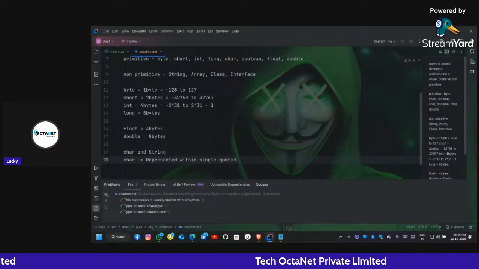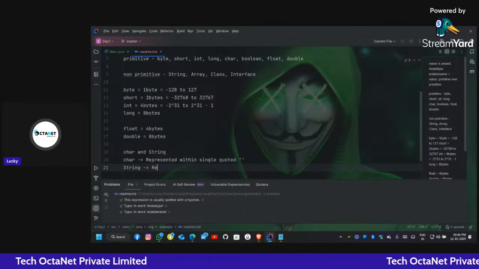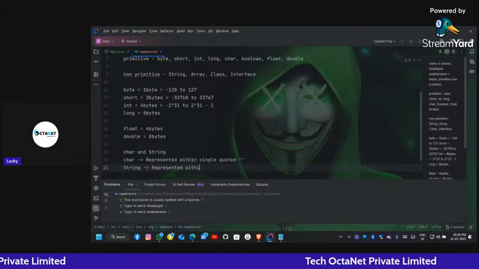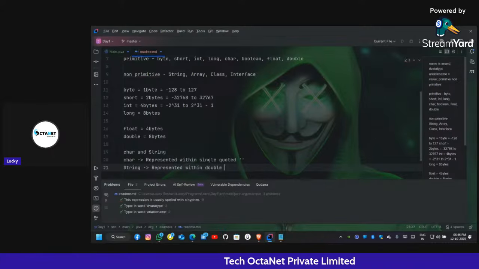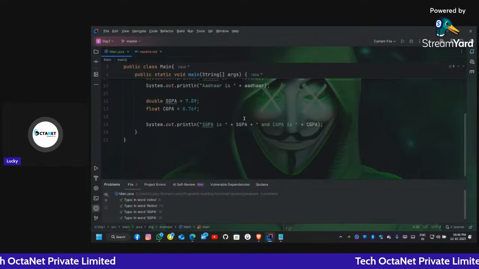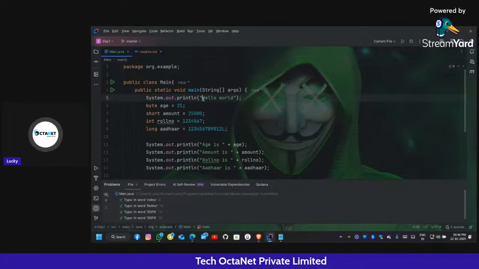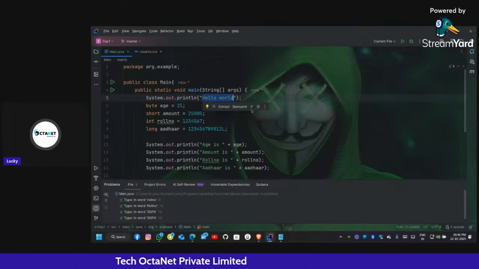Okay, this is a single quote. And a string is represented within double quotes, that is this one. So here we wrote SGPA is and CGPA is, and here we wrote hello world, all in double quotes, so this is a string.